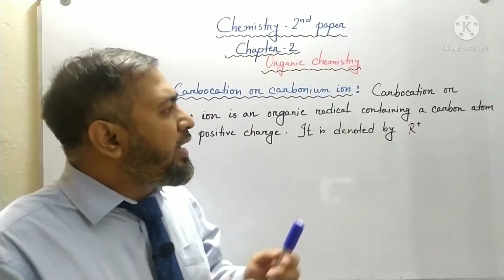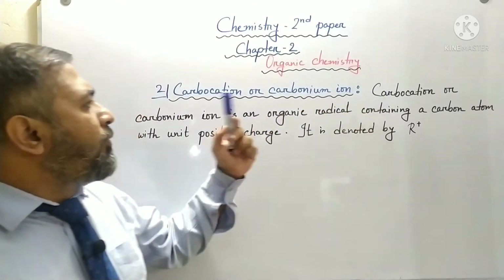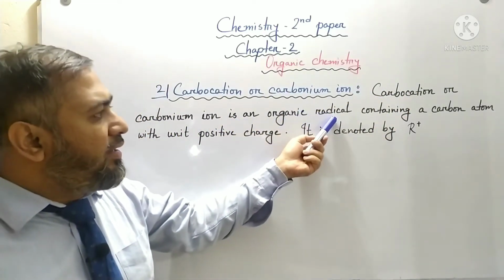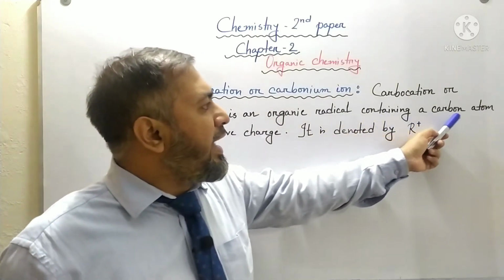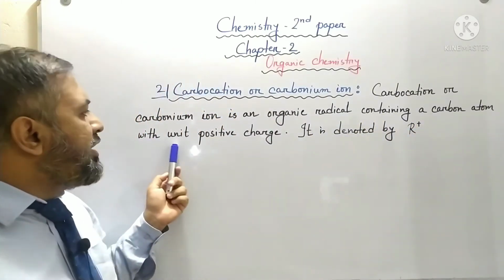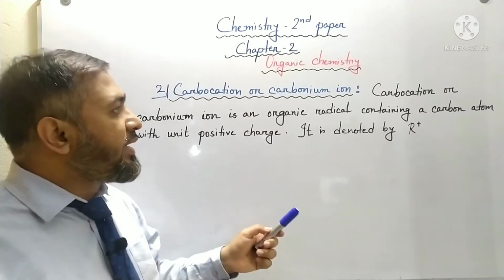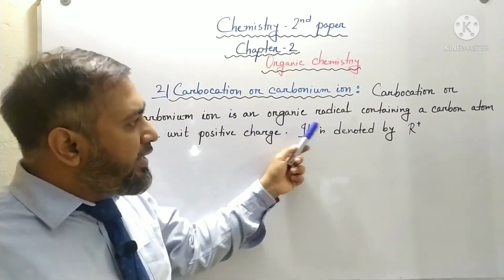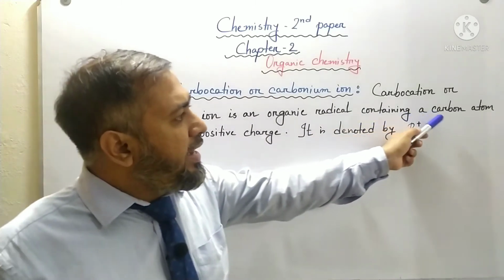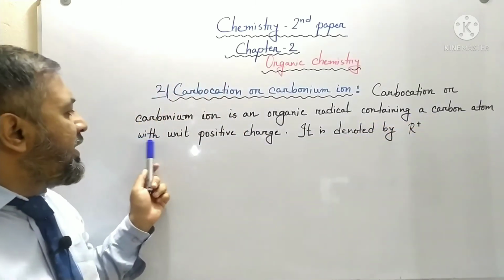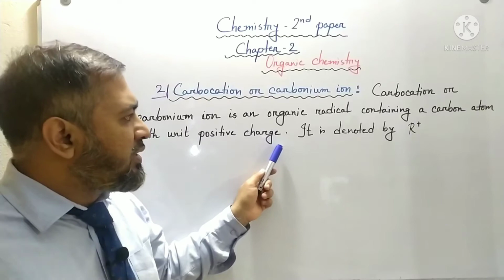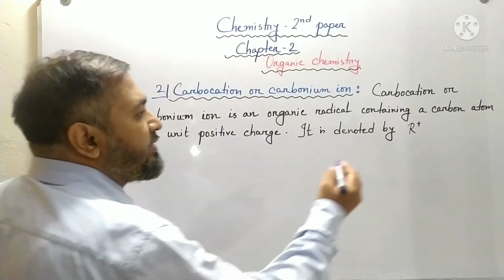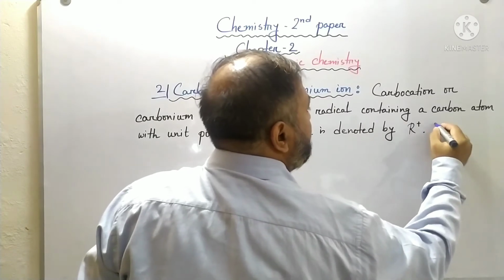Carbocation or carbonium ion is an organic radical containing a carbon atom with unit positive charge. I repeat once again, carbocation or carbonium ion is an organic radical containing a carbon atom with unit positive charge. It is denoted by R+. So I am going to write down some examples of carbocation.